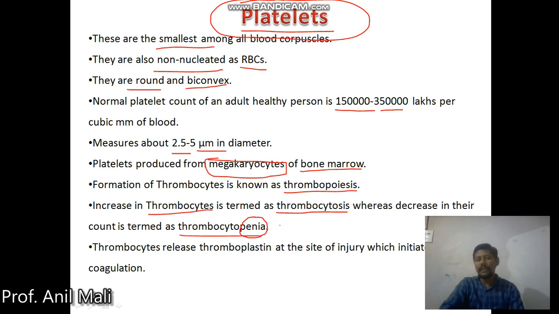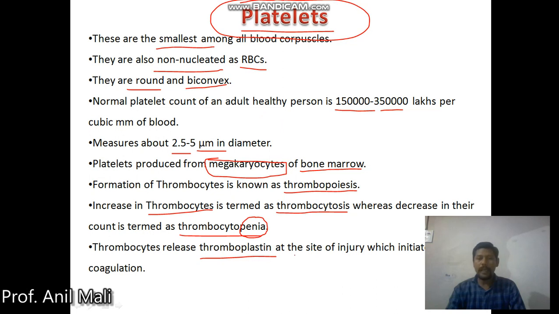One thing to keep in mind is that the word penia is associated with terms indicating a decrease in counts of different cells, like erythrocytopenia, leukopenia, thrombocytopenia. This can be a good trick to remember these terminologies.